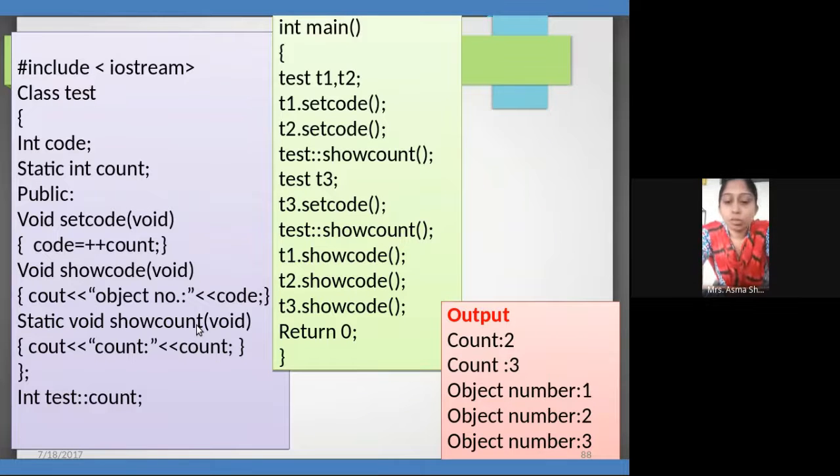One minute, students, someone is here. Okay, so now we can have the logic of this.